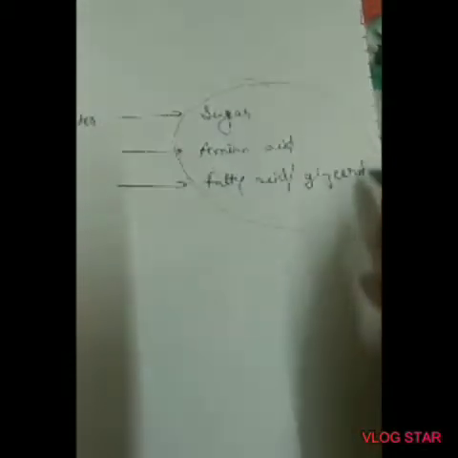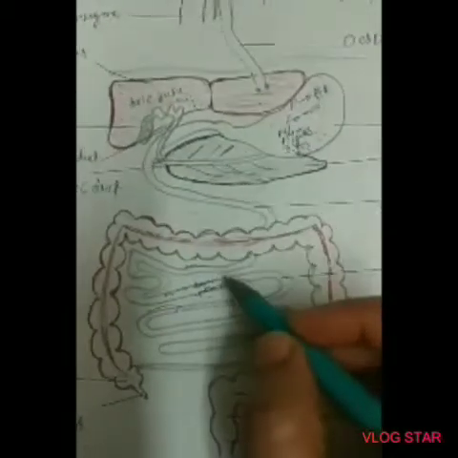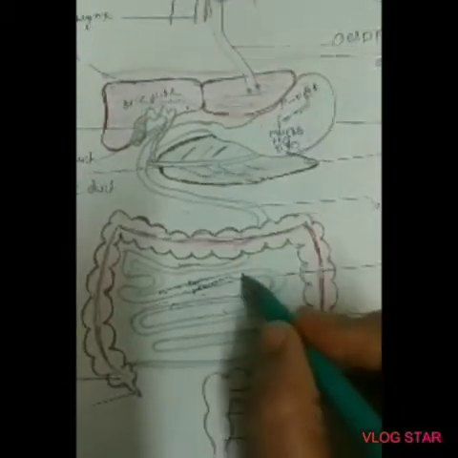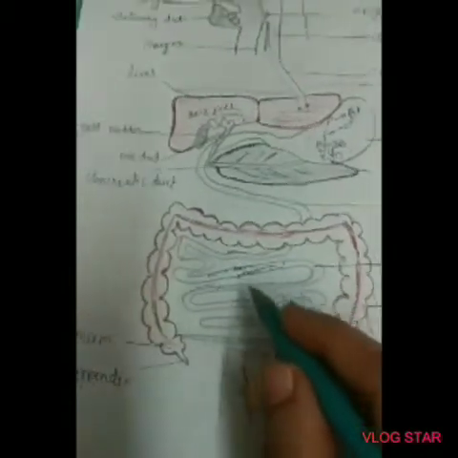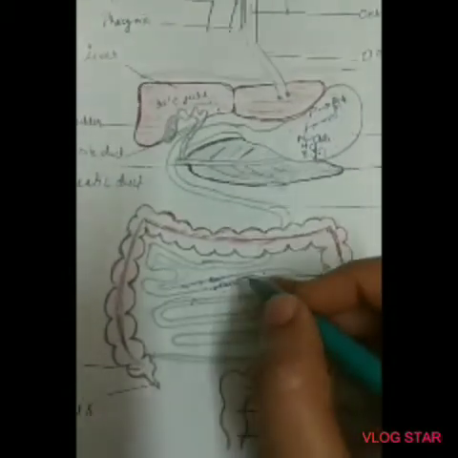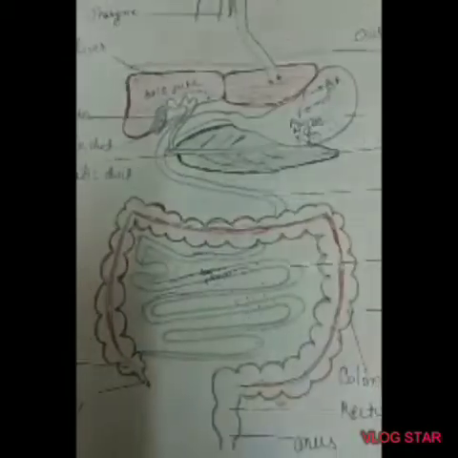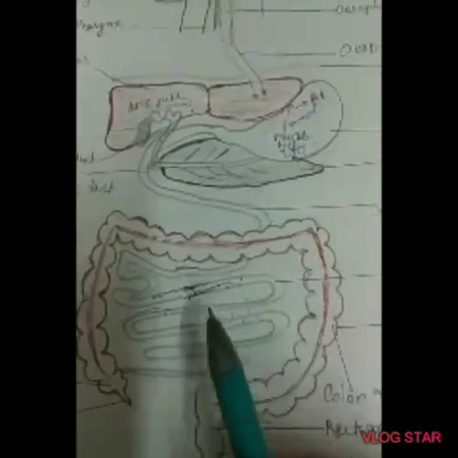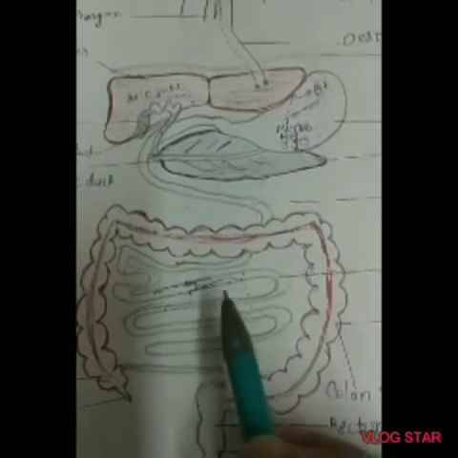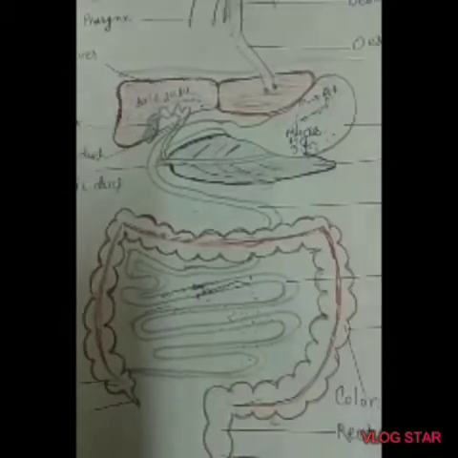After being converted into simpler substances, our blood can absorb them. The intestinal villi are richly supplied with blood vessels, and these blood vessels absorb the food and supply the digested food to all the cells and parts of the body, and then we get energy from the food.